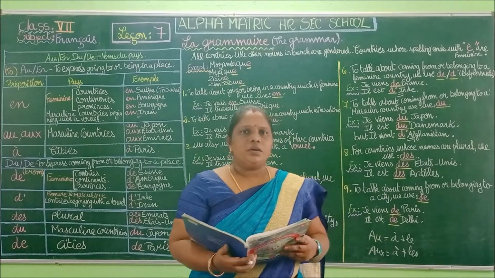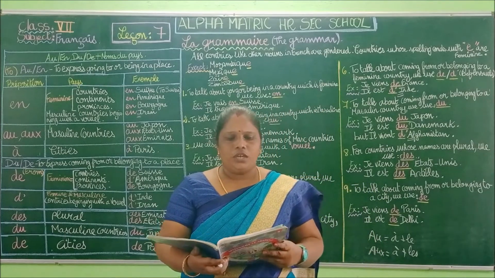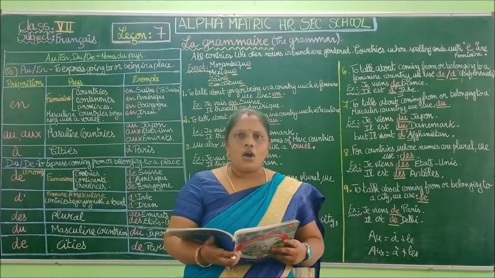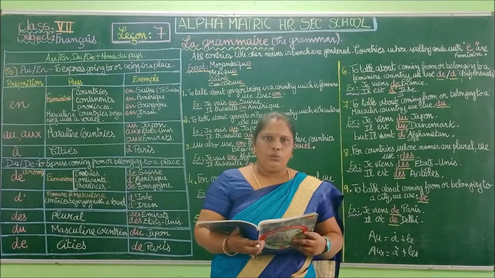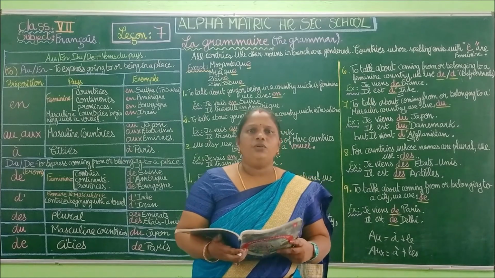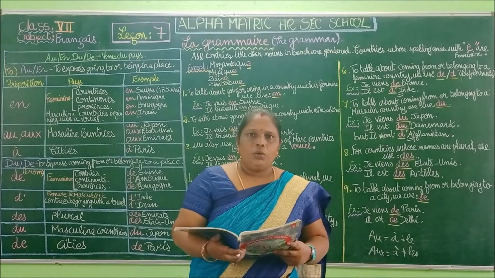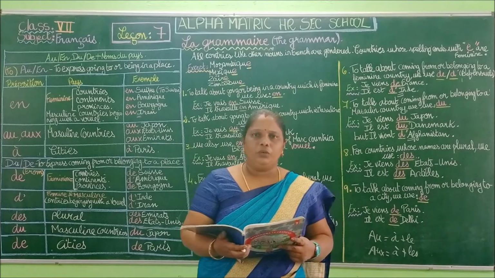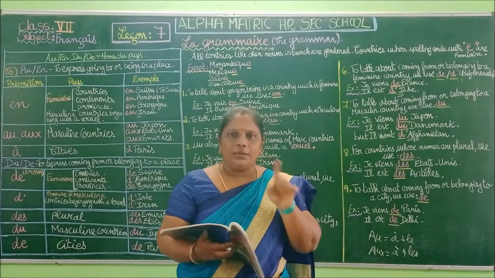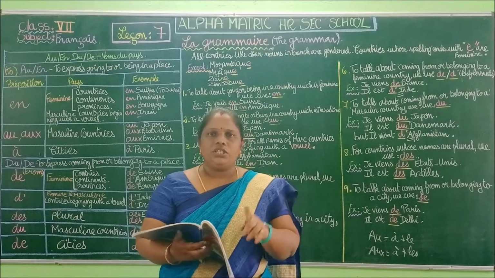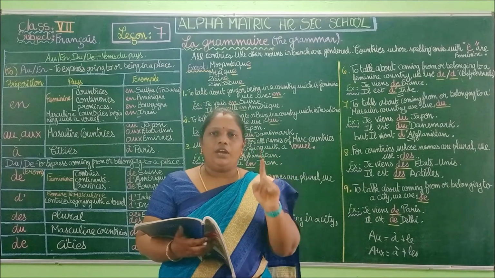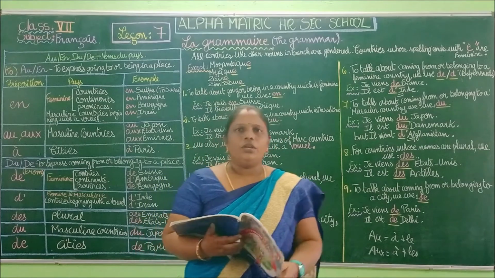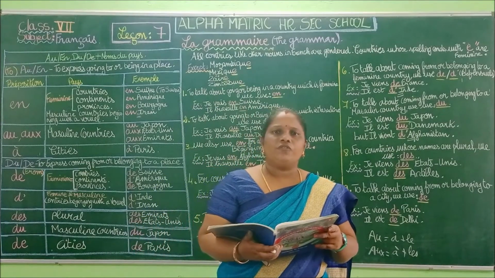So exercise number 1 is you have to use the preposition à, en, au, aux. So for that we have to read the sentence. Okay, you have to place the correct preposition, the given preposition. Don't use other prepositions. So here it is to. Okay, we have to use only the preposition to or in. Okay, so second one it is from.